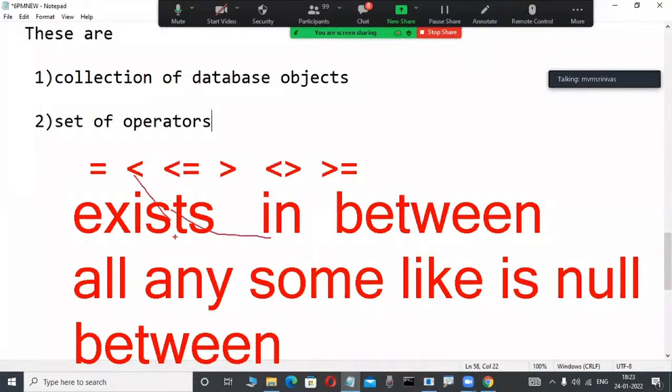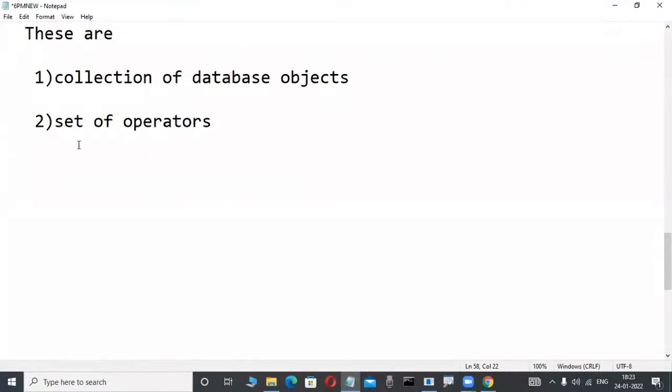What is EXISTS, what is IN, what is the difference between EXISTS and IN, where we are using them, what is the performance tuning, all those things we are learning in our course. What is LIKE, what is BETWEEN, where we are using them. That's why, through these operators, we are operating.